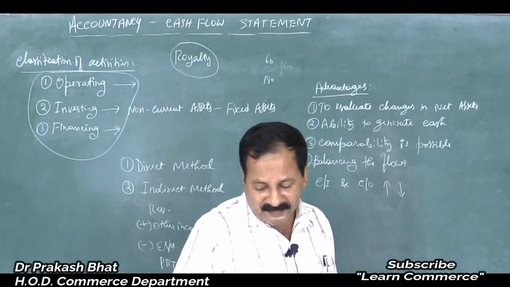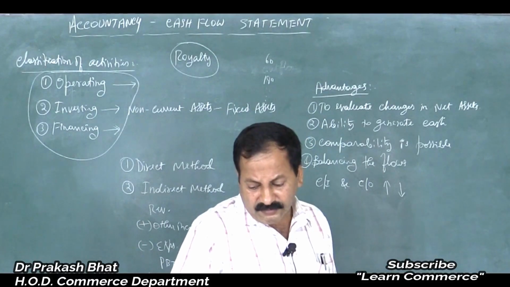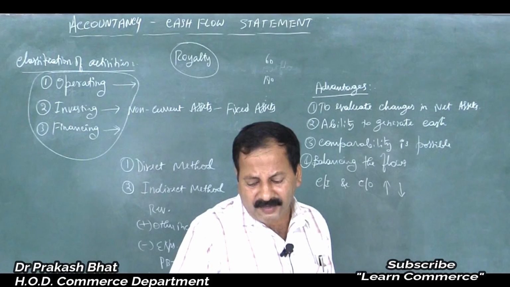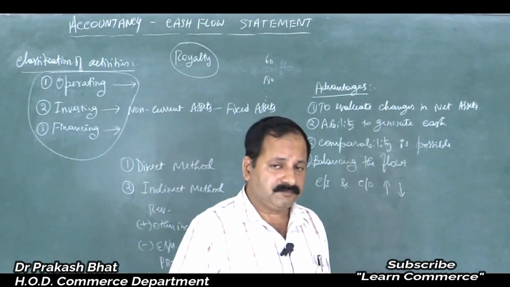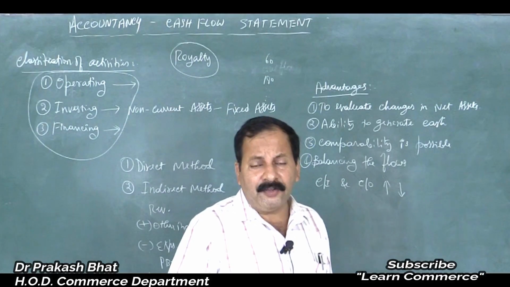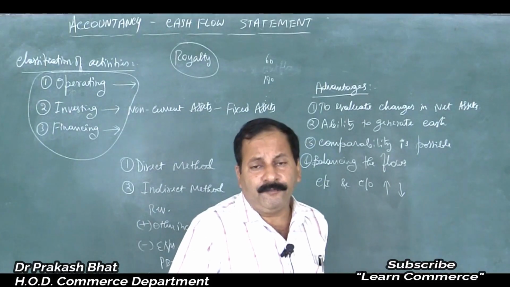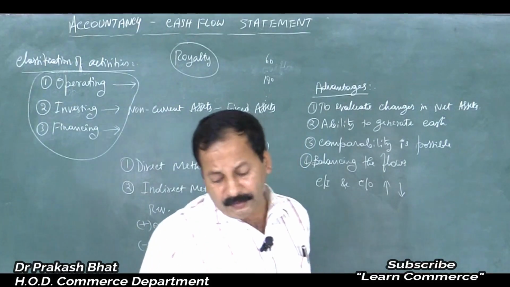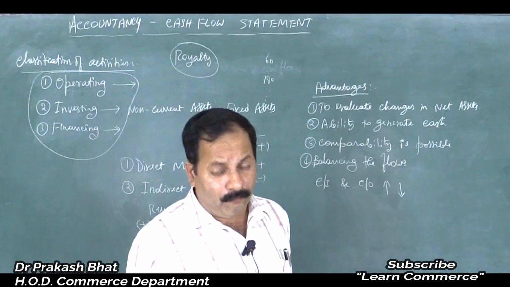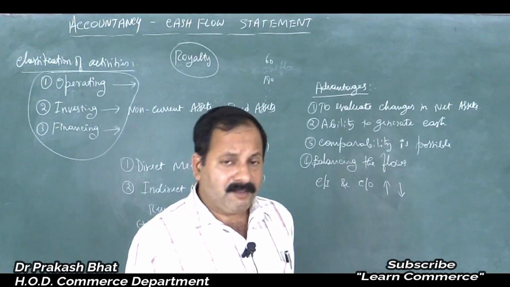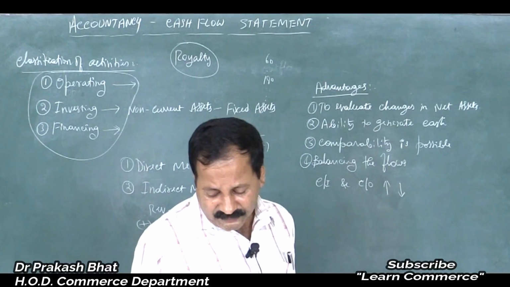Then purchase of inventory from suppliers. When you purchase inventory of stock or raw materials from the suppliers, that also comes under operating activities. It is an outflow of cash.